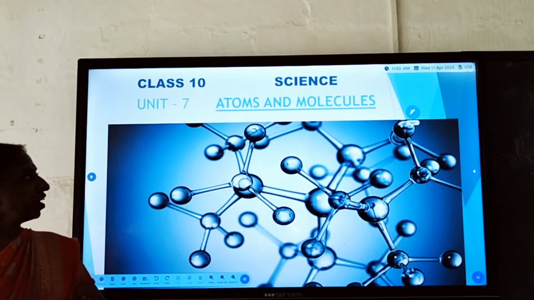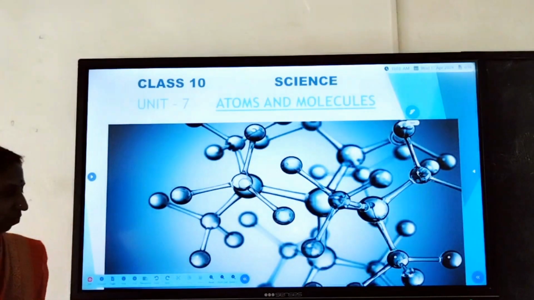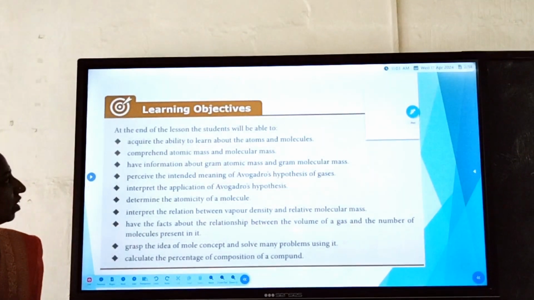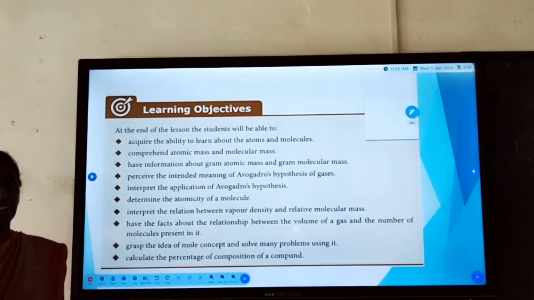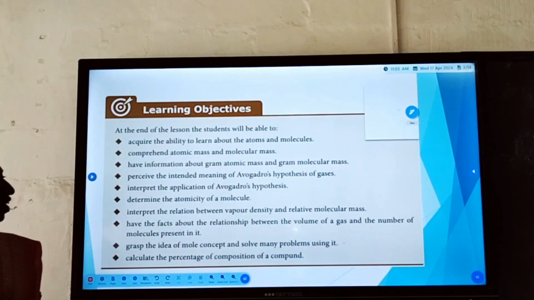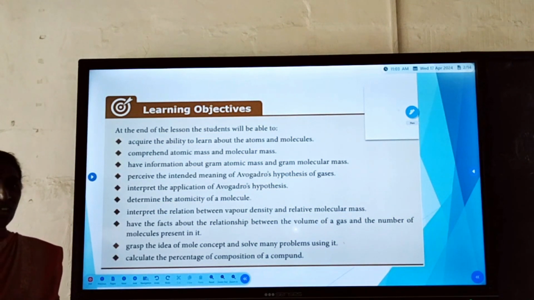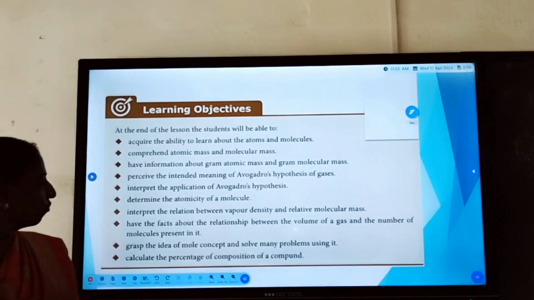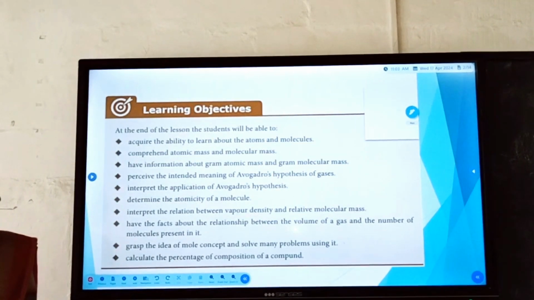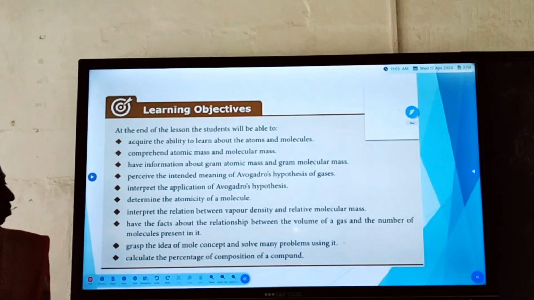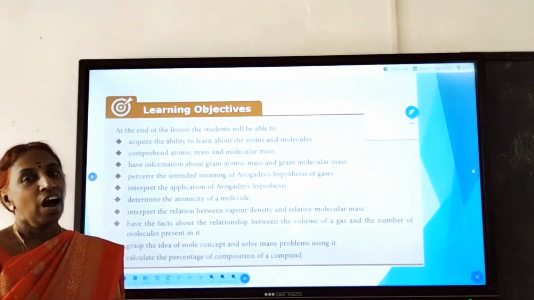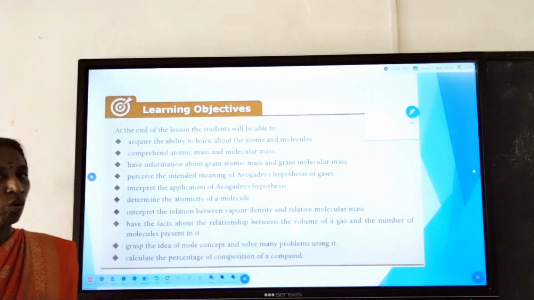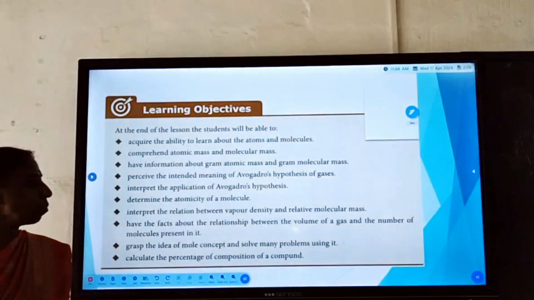To learn Unit 7, Atoms and Molecules. In this lesson, we are going to discuss atoms and molecules, atomic mass and molecular mass, gram atomic mass and gram molecular mass, the meaning of Avogadro hypothesis of gases, application of Avogadro hypothesis, atomicity of a molecule, and relation between vapor density and relative molecular mass, relation between the volume of gas and the number of molecules present in it, and concepts of mole. And we are going to solve some problems using mole concept and percentage of composition of a compound.